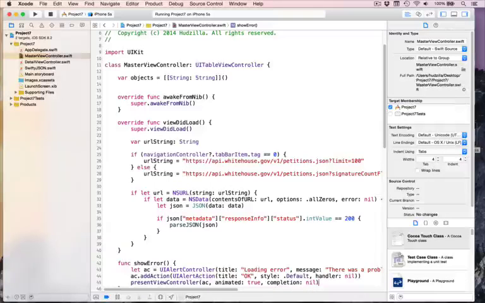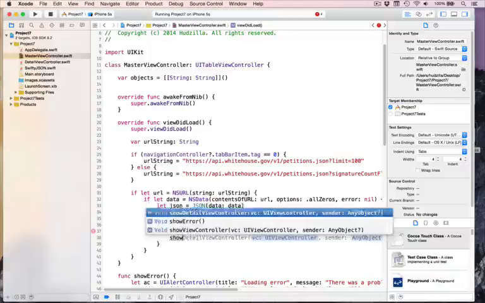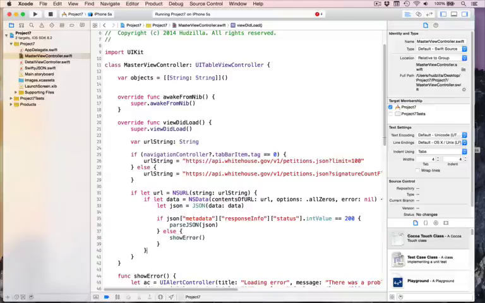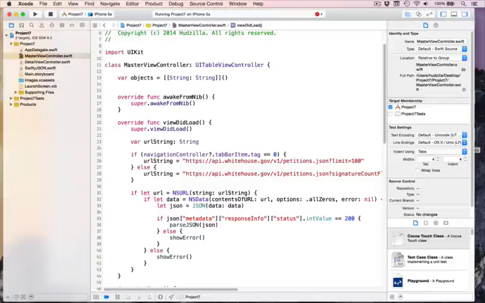What we have to do now is adjust the code so that every time one of these things fails, it calls showError. So if we didn't get 200 back, else showError. If the data could not be loaded correctly, else showError. And if the URL is just wrong somehow, shouldn't happen, but there you go, showError. So three else showErrors, and that finishes the program. It still works. You've got these two tabs going on, the JSON being parsed, and all those error messages in there now.